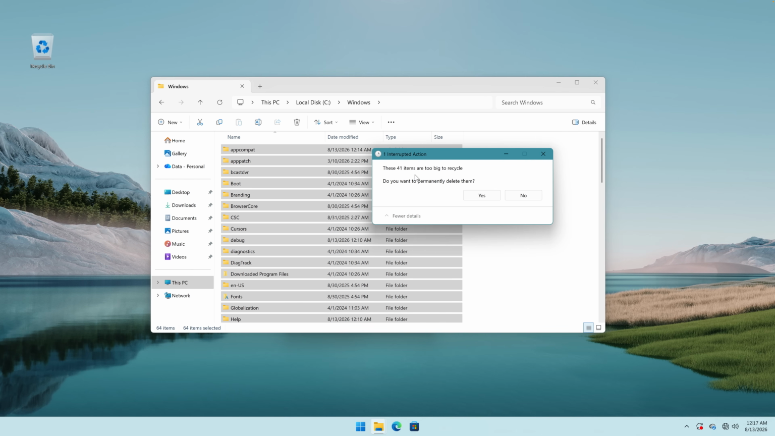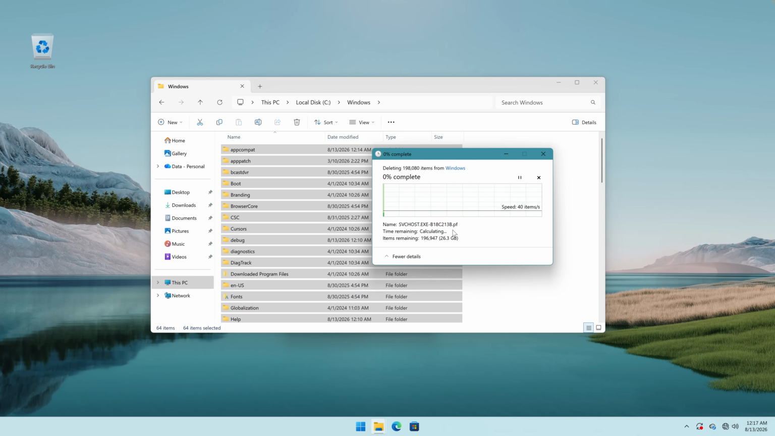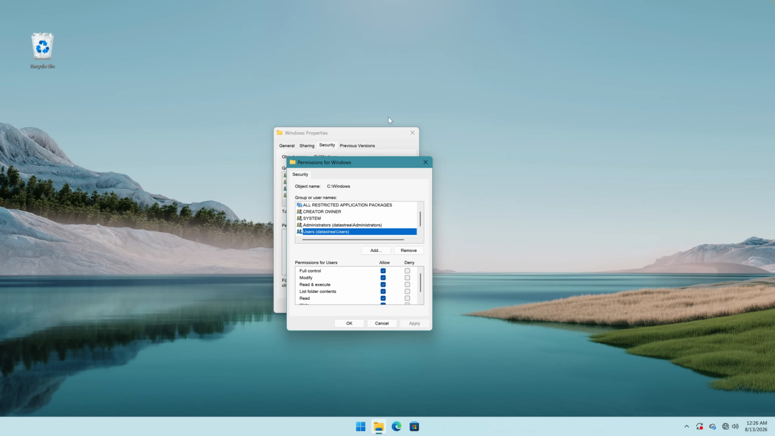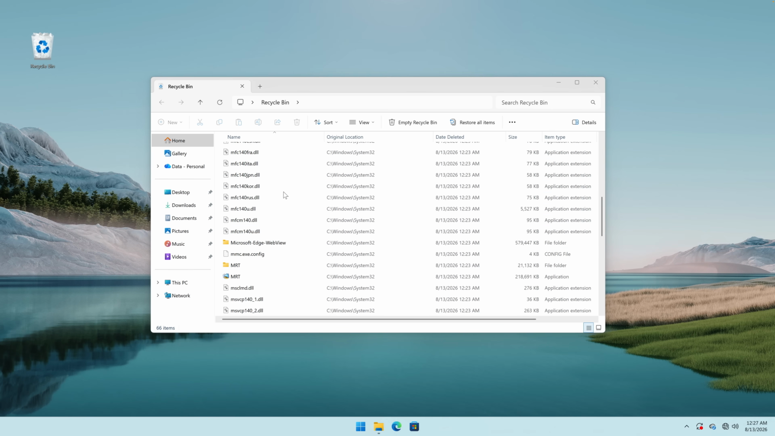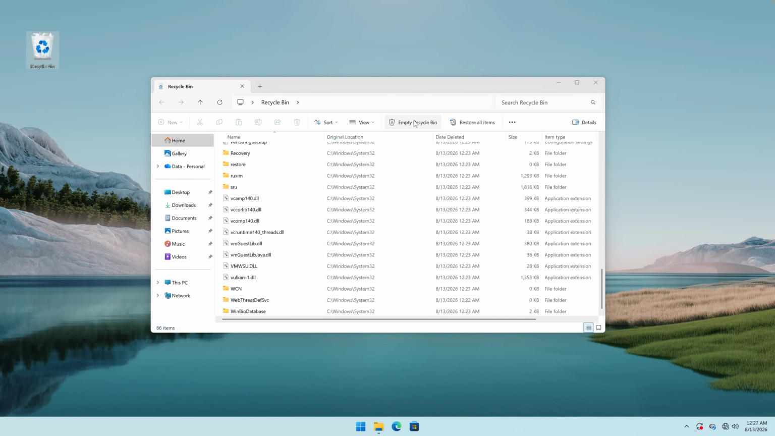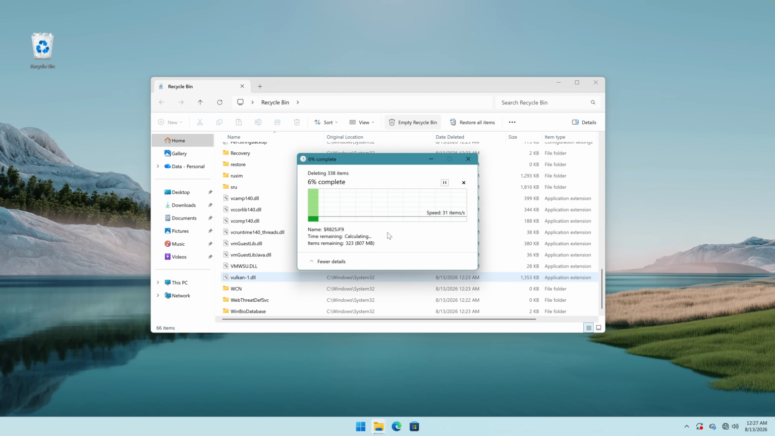These 41 items are too big to recycle. Do you want to permanently delete them? And now it seems like things have actually sped up a little bit, but it's still gonna take forever. So this was actually extremely tough, deleting the Windows folder. I was sitting here for like half an hour, and we didn't delete all of the items from the Windows folder, but we did delete a significant chunk of it. And I have also managed to recycle a lot of items from System32. Yes, and my computer's fans have been spinning like crazy for the past half an hour or hour.